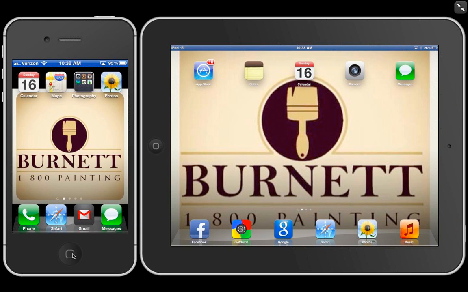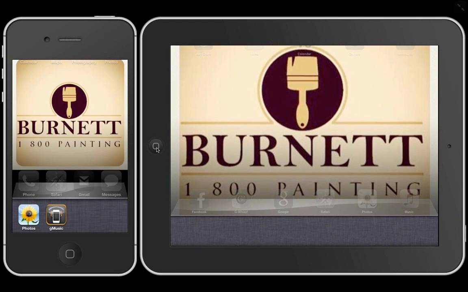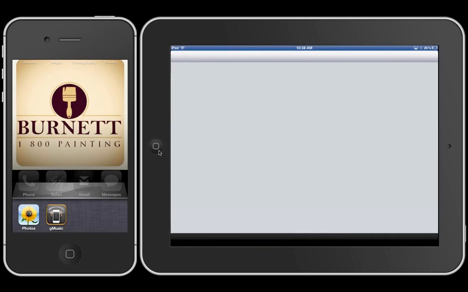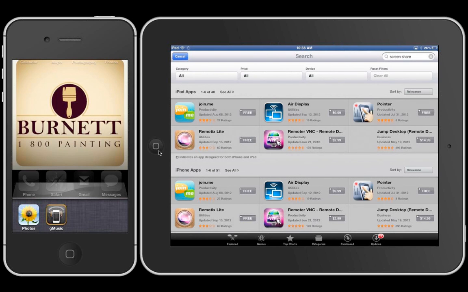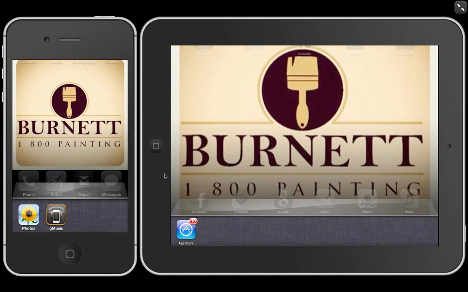You go to your home button, double tap quickly. Same thing with your iPad, double tap. Now on our iPad, we don't have any apps open. So I'm going to open one just long enough so we can close it. And to close it, I would just go to the home button. There we go. So now I would double tap the home button, and you see it's open still. Now if you open yours, you may see that there are rows and rows of them, and that's okay.